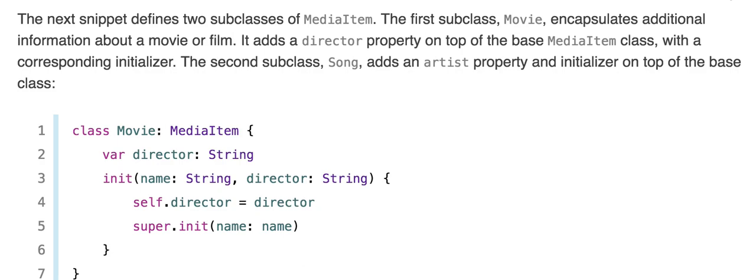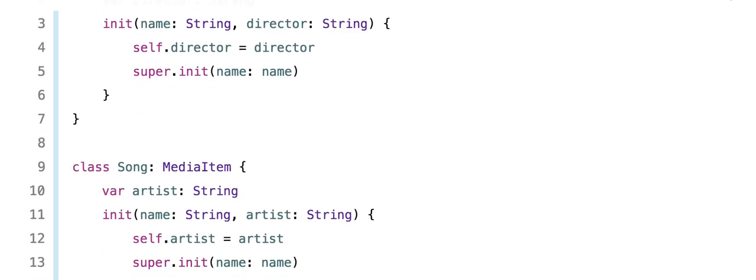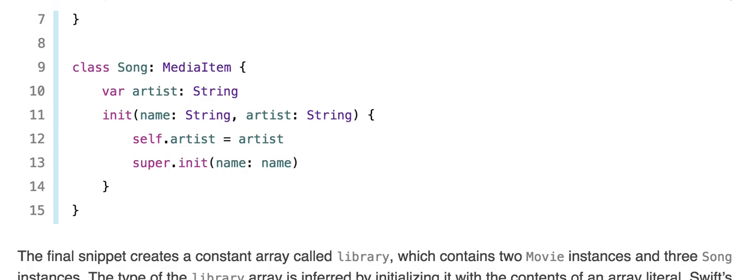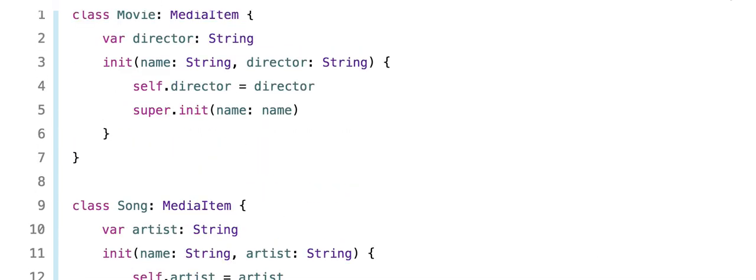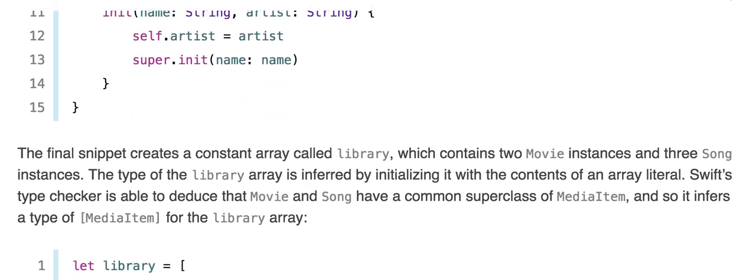Super.init takes name, so we're going to call the parent class's init, and we're also going to assign self.director. Now the Song class extends MediaItem as well and has a var artist, which is a String, calls the superclass init, and self.artist gets assigned to artist in the same way as the Movie.